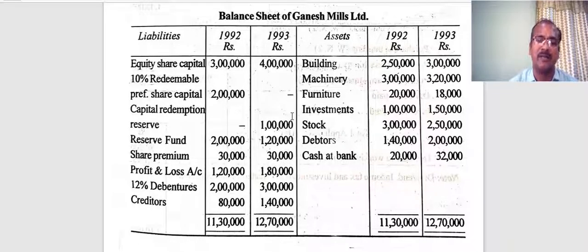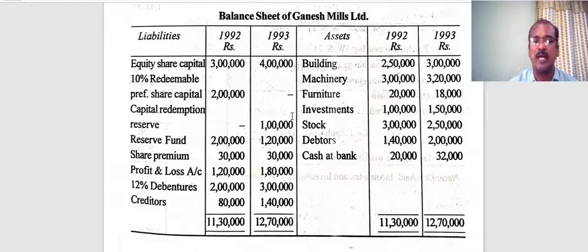Let's get into the other details of the problem. Reserve fund was 2 lakh rupees last year. Now it has come down to 1 lakh 20,000. Therefore, they have utilized a portion of the reserve fund for the purpose of redemption of preference shares. What I mean is, capital redemption reserve would have been created utilizing 1 lakh rupees of reserve fund. Share premium is 30,000. This year also it is the same amount. Share premium is now known as securities premium. Profit and loss account 1 lakh 20,000, 1 lakh 80,000.